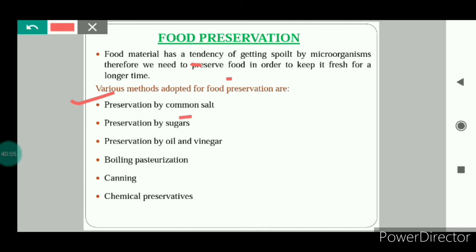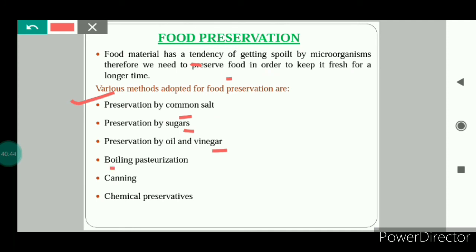Number one is preservation by common salt. Salt is used to preserve meat, fish, amla, raw mangoes, etc. Next is preservation by sugars. Sugar is used to preserve jams, jellies, because sugar reduces the moisture content, which prevents the growth of bacteria which can spoil food. Next is preservation by oil and vinegar. Vegetables, fruits, fish and meat are also preserved by this method, because bacteria cannot grow in such an environment.